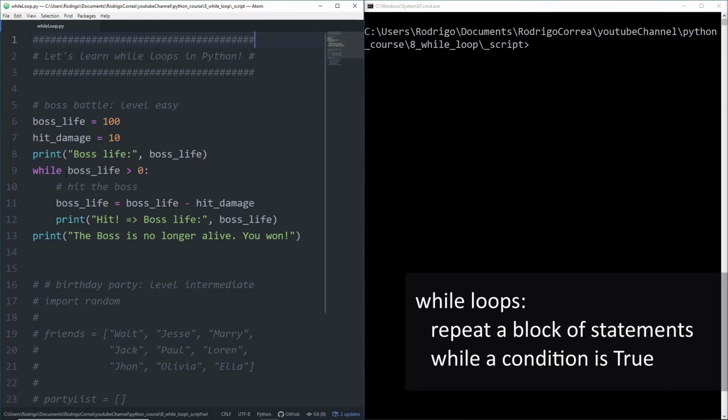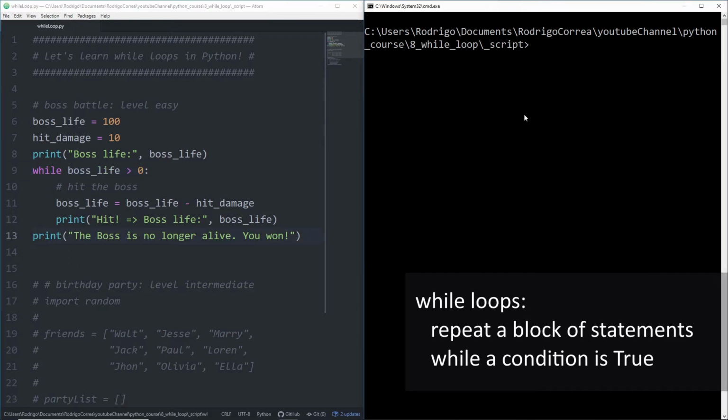Then we're going to evaluate again that condition. Now boss life is 90. 90 is still greater than 0, then that block will be executed again, and that process will be run over and over up to the point when that sentence returns false. When is it? When boss life is equal to 0 or less than 0. When that sentence returns false, we are out of the block, and then we're going to print the boss is no longer alive, you won.